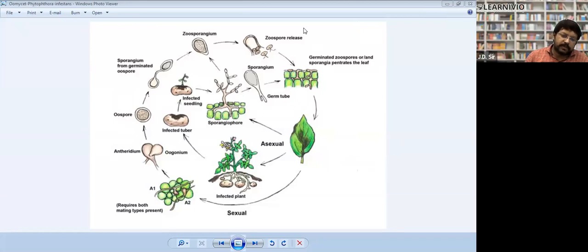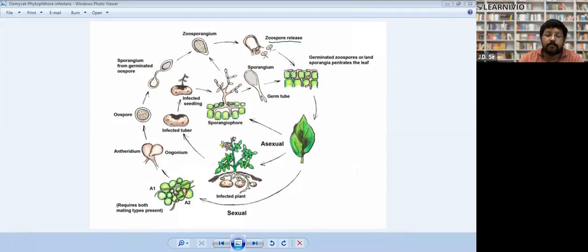So the tuber gets destroyed and the fungus makes the leaves blackish. This is an infected tuber. The fungus makes mycelium between the cells of the leaves, and it makes zoospores.